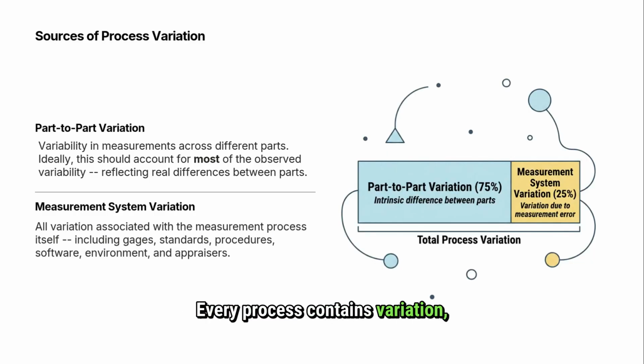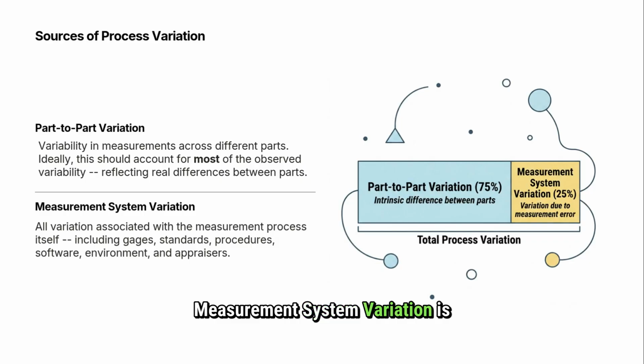Every process contains variation, and this variation generally comes from two main sources: part-to-part variation and measurement system variation. Part-to-part variation represents the actual differences between parts being measured. These differences may be caused by changes in raw materials, machine settings, process conditions, or manufacturing variation. Ideally, most of the observed variation should come from part-to-part differences, because this reflects the true performance of the process. In the example shown, part-to-part variation accounts for approximately 75% of the total process variation.